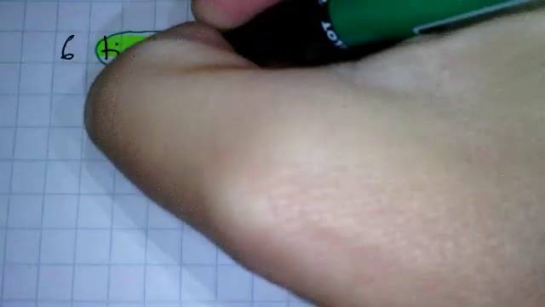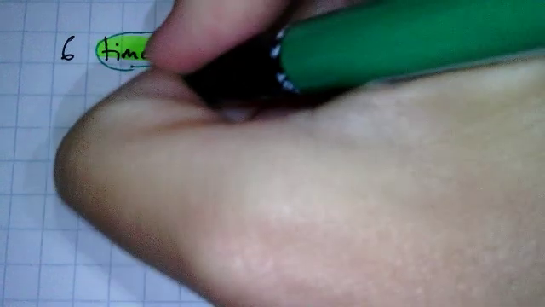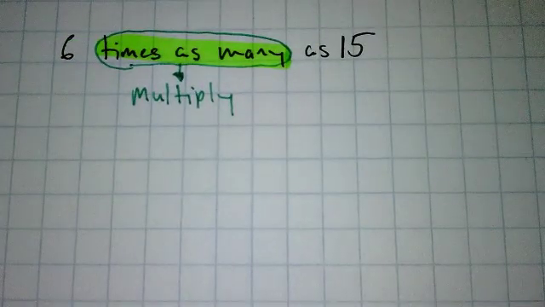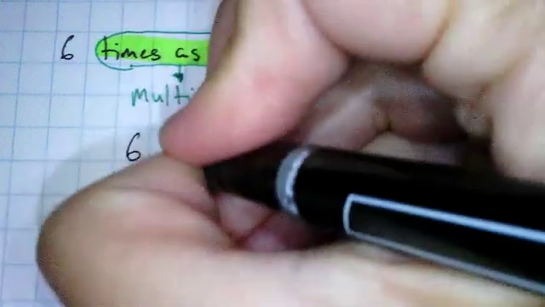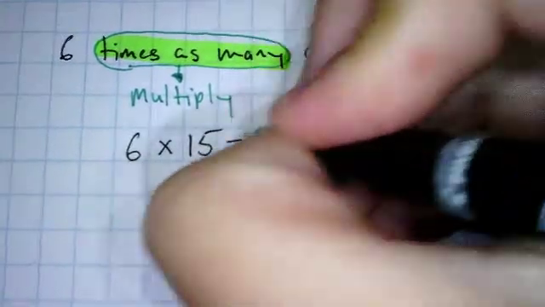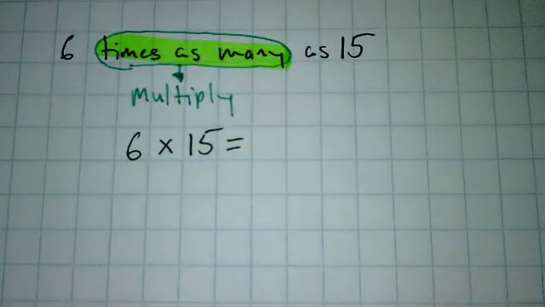Multiply 6 times 15. Times as many means multiply. So if I see 6 times as many as 15, what am I going to be doing here? Multiplying. Multiplying what? 6 times 15. So 6 times 15. Okay? We don't actually need to find the answer right now.